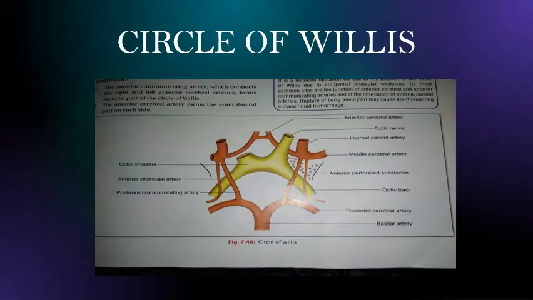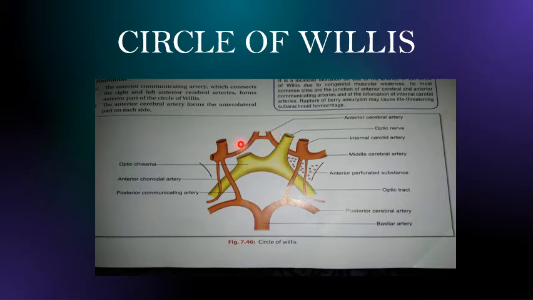Now let us understand further the circle of Willis, which is also called the circulus arteriosus. Let us understand about this arterial anastomotic circle. This circle of Willis is an arterial anastomotic circle present in the interpeduncular fossa.